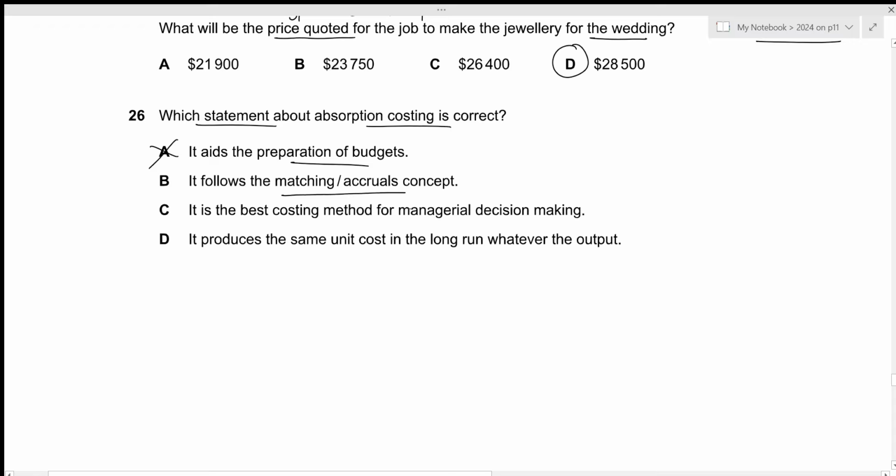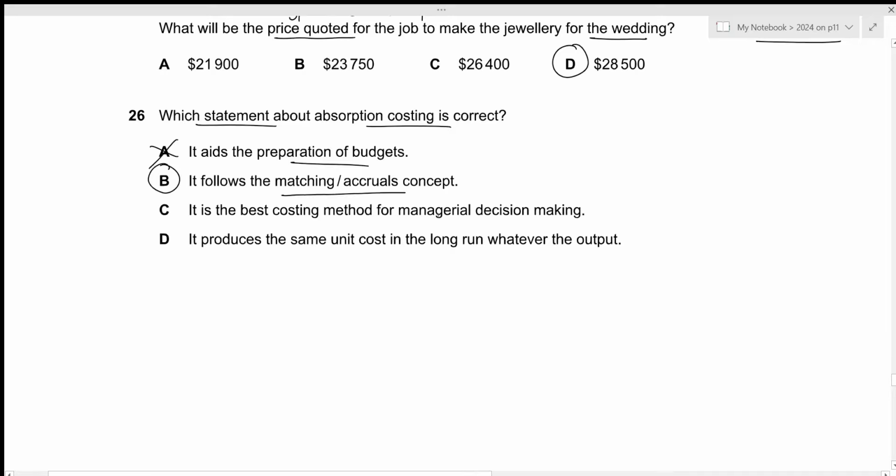It follows the matching accruals concept. The main feature about absorption costing is that it will include both our variable cost as well as the fixed cost while calculating the total value for our inventory. It means that all of the costs will be matched to the revenue for that particular period, which is what the matching concept states. So it means B is the correct answer. Let's take a look at the remaining options as well.